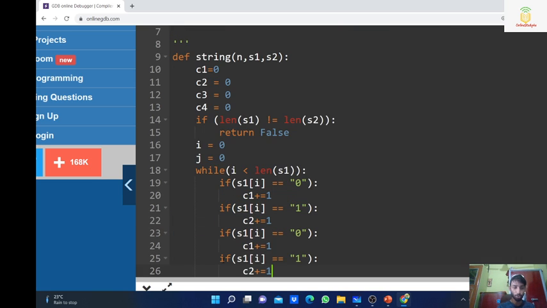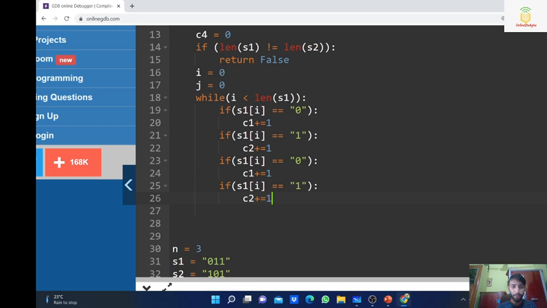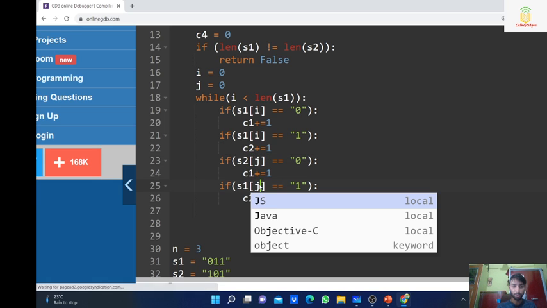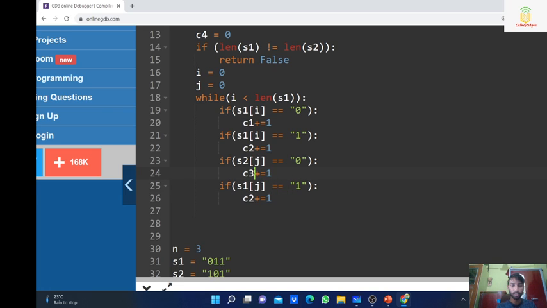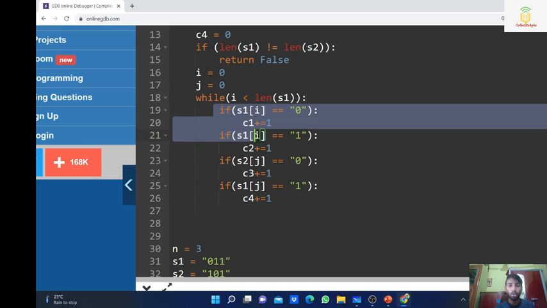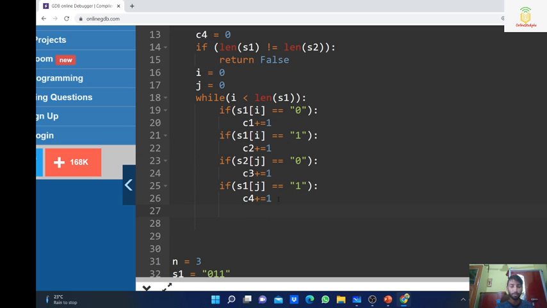Now do the same thing for the second loop. Just wait, I am going to write all those things. For S2 the index is j, and here it is C3 and here it is C4. In this way we will count all the number of zeros and ones in both strings, and every time we have to increase the value of i plus 1 and j plus 1, and after that we will check C1.